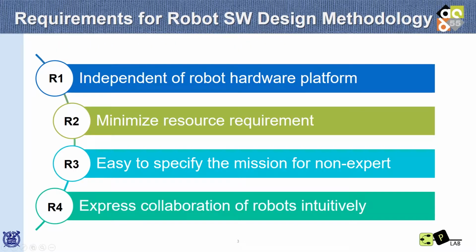We identify 4 requirements for desirable software design methodology of cooperating robots. At first, the software design should be independent of robot hardware platform. Also, the resource requirements should be minimized. What's more, those who lack knowledge of the robot's hardware and programming language should be able to specify the mission of robots easily. In the end, a collaboration of robots and dynamic behavior could be expressed intuitively.